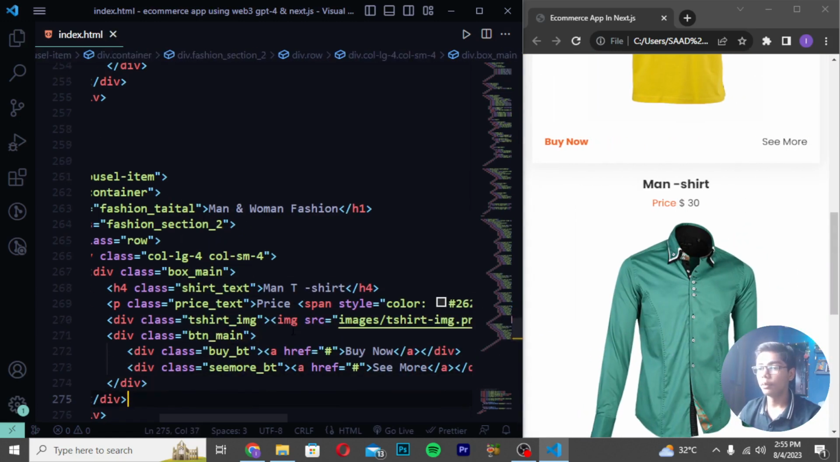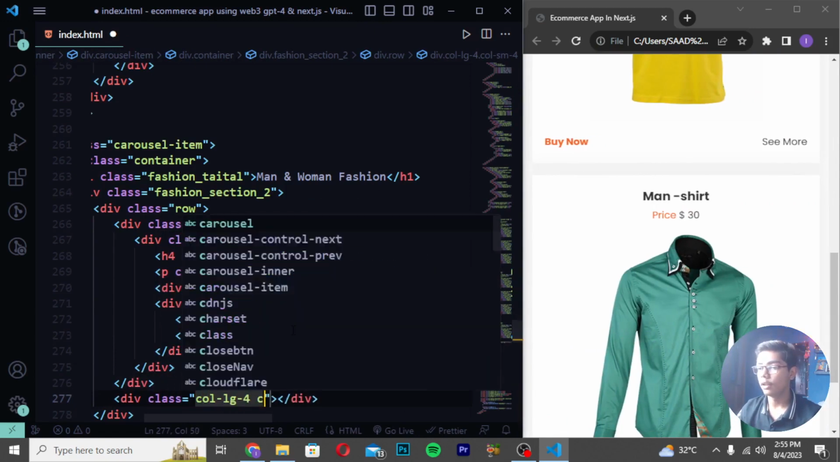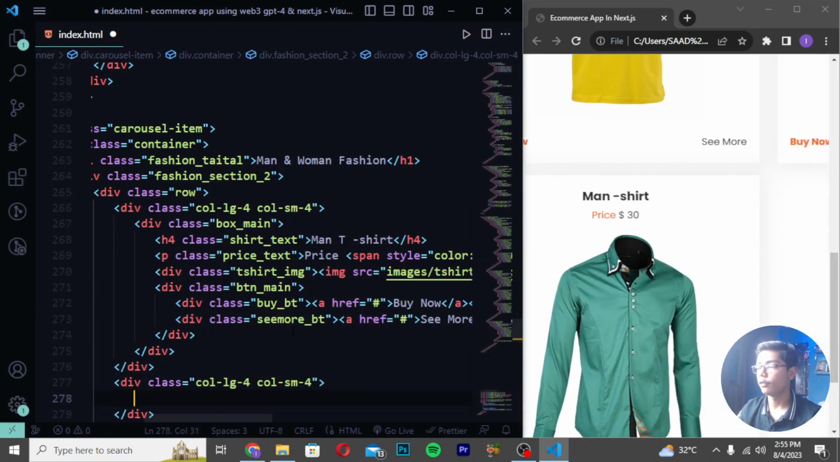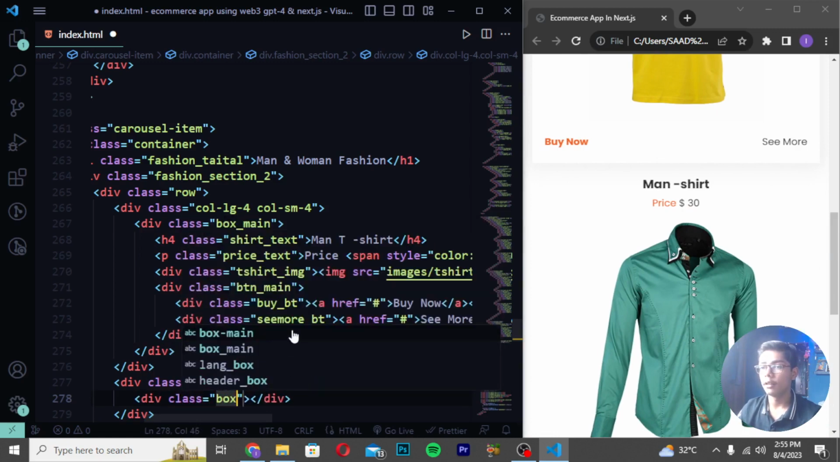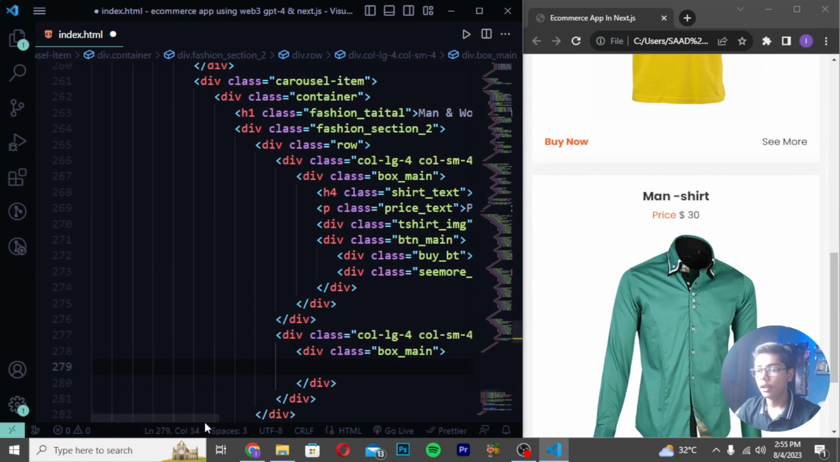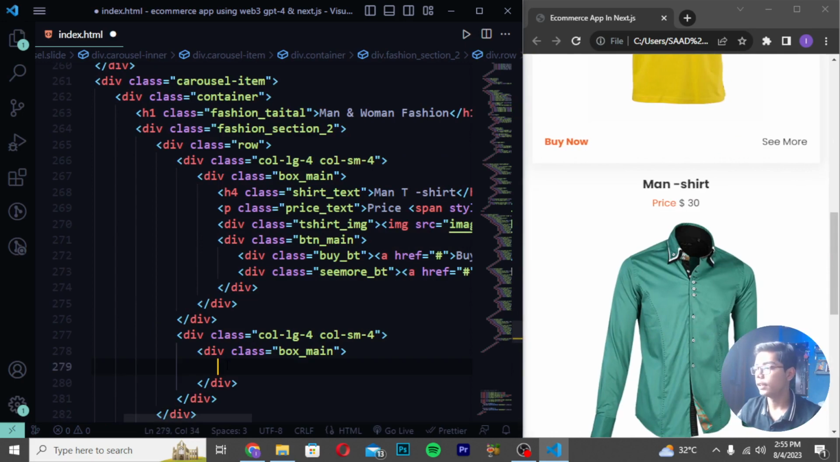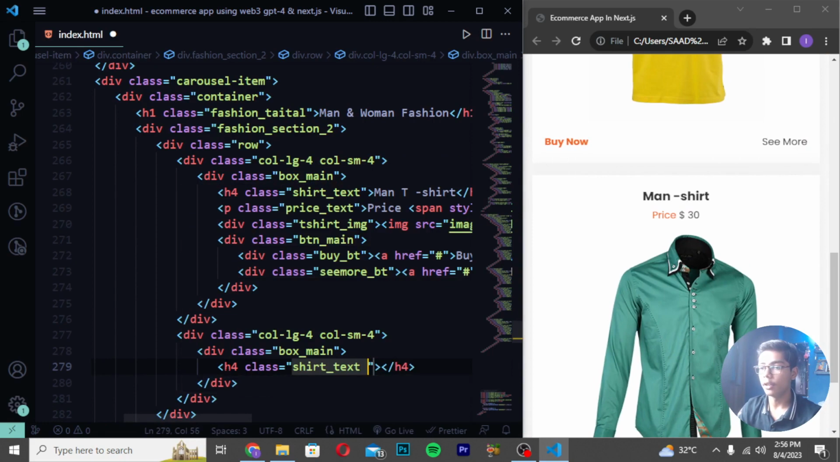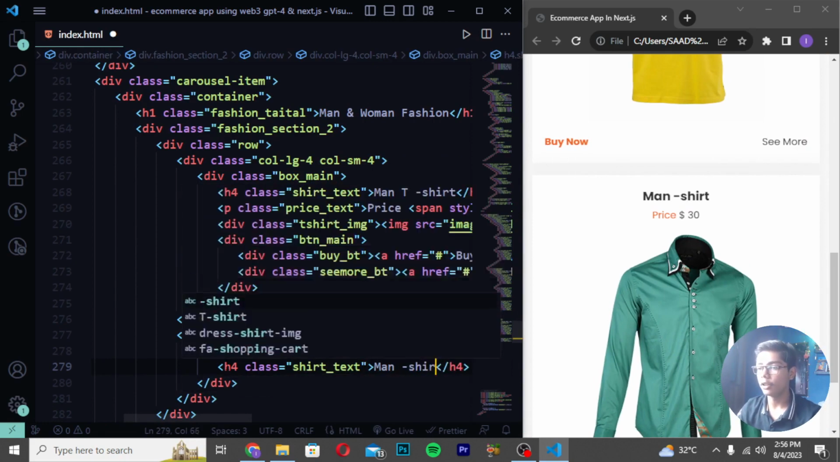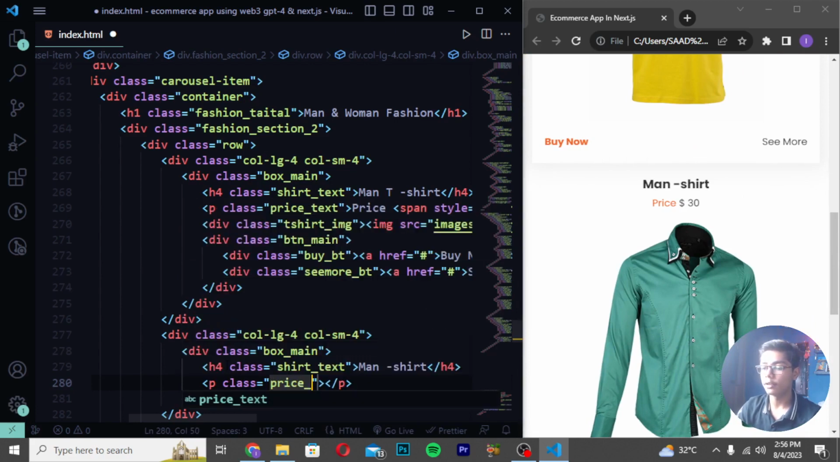After saving this, you have to move down after the 3 divs, create another div class col-lg-4, write here col-sm-4. Then you have to just write here div class box_main, and then you have to move under this div here and down. After moving down, you have to just directly do one thing here like this, and then write here h4 class and write here shirt_text. Then in center I will be writing men shirt. Then you have to move down and write here p tag class price_text.